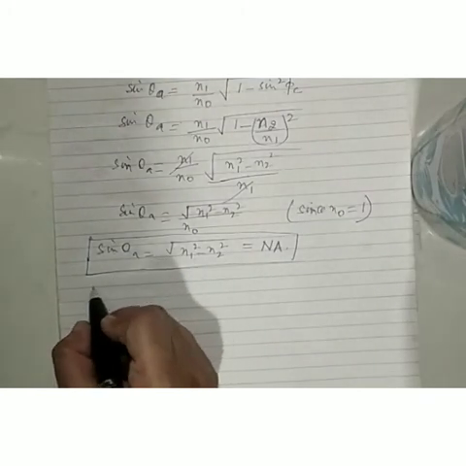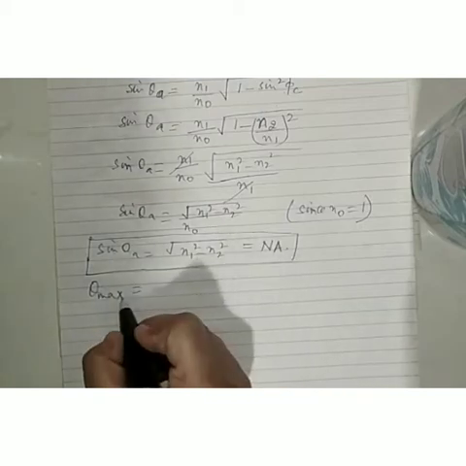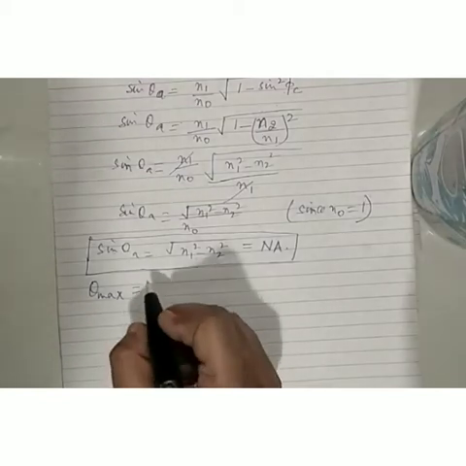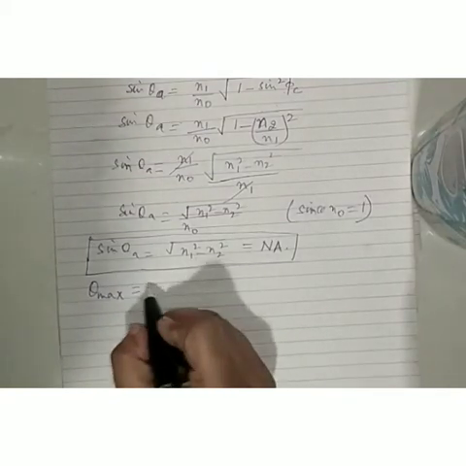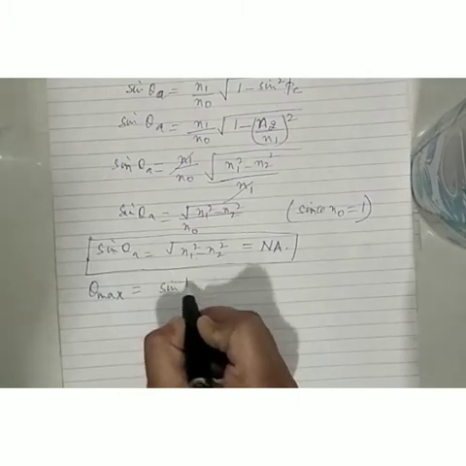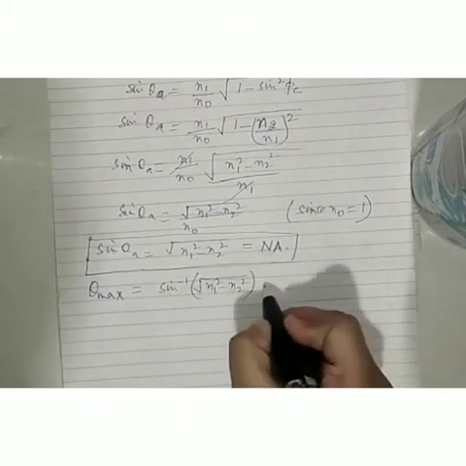Now let us say I want to find out the maximum acceptance angle, or the maximum value of the external incident angle for which the light ray will propagate inside the fiber. So that can also be given as the acceptance angle, theta max, which can be given as sine inverse of square root of n1 square minus n2 square.